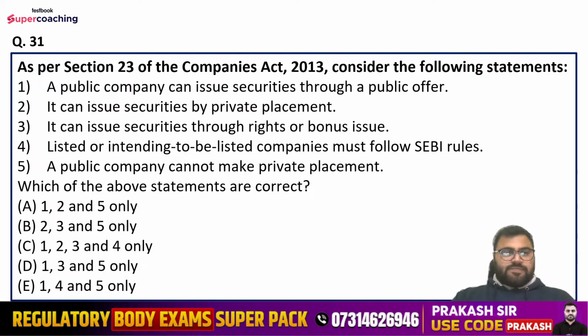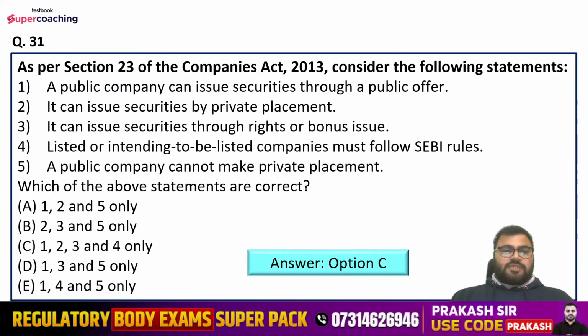Tell me, guys. So right answer is option number C only. That is first, second, third, and fourth only. Fifth statement is incorrect. That is, a public company cannot make private placement. Yes, public company can make the private placement. That is why this is incorrect, and hence 1, 2, 3, 4 are correct here.